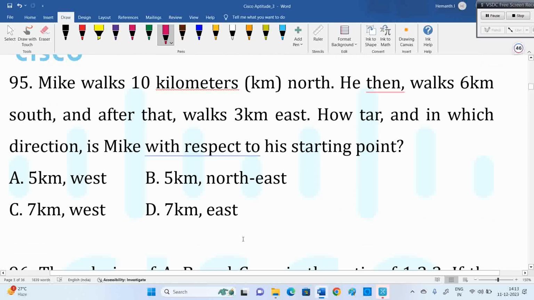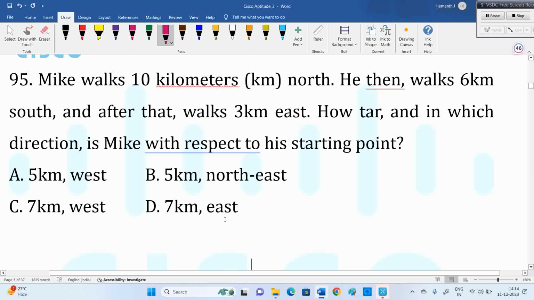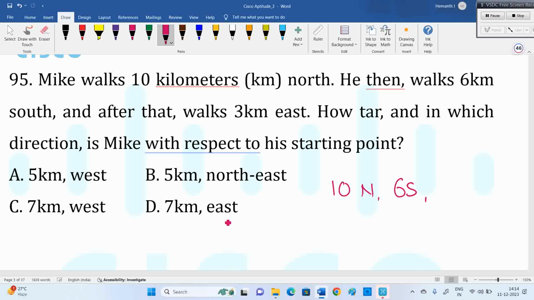Now, again, directions. Last class we discussed more questions. There is no angle involved, so I think we can better go directly without a diagram. 10 kilometer north, 6 kilometer south, 3 kilometer east. North and south are opposite, so we'll get 4 north and 3 east. So 5 kilometer northeast is the answer.